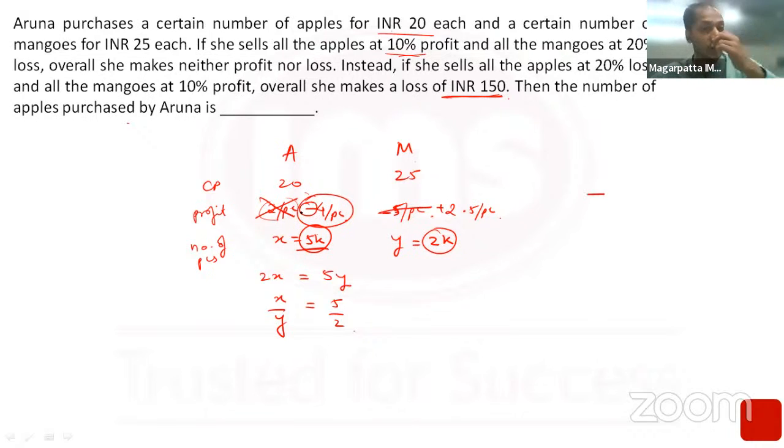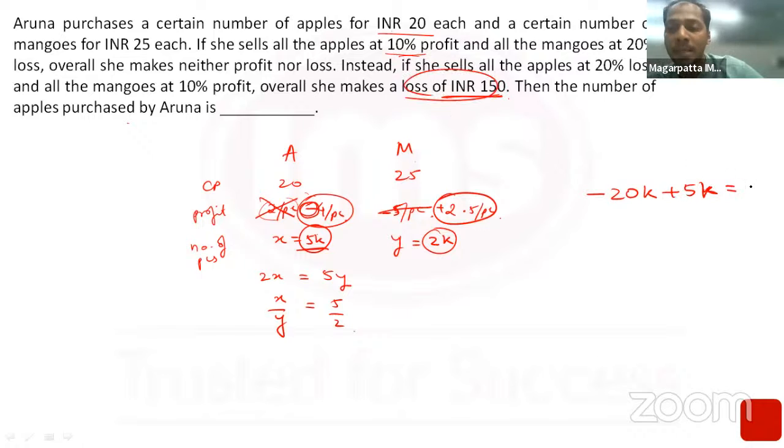So let's not deal in terms of loss. We'll say what is the amount of profit? The amount of profit is minus 4 per piece for 5K pieces. So net profit is minus 4 into 5, that is minus 20K. What is the profit here? 2.5 into 2K, that is, can I say, plus 5K. And numerically the net loss was 150. So can I say the profit was minus 150? You solve this, you get the value of K, and hence you'll get the value of apples also.